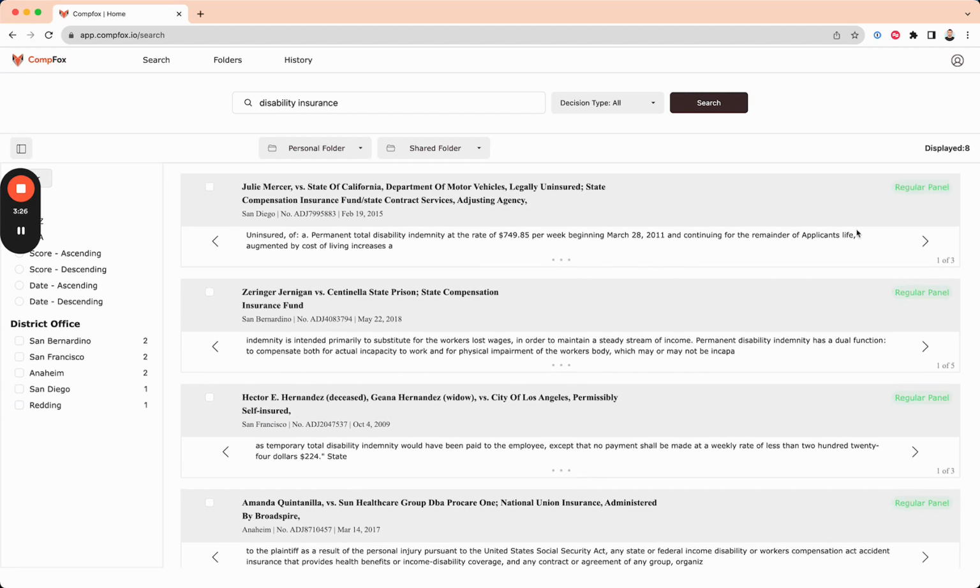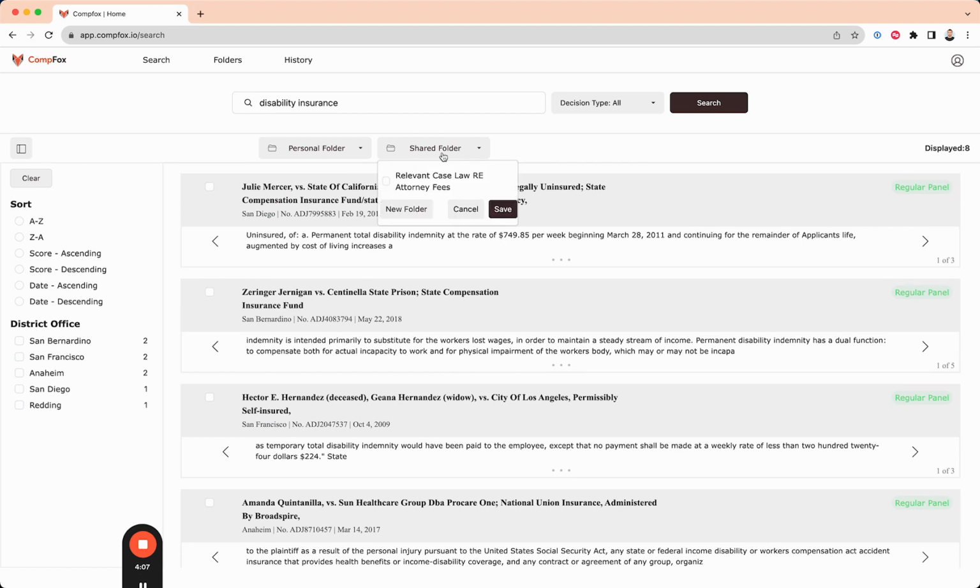Now we've brought up an array of decisions here that we can look through. As you can see, we categorize everything by regular panel decisions, en banc decisions, or significant panels, and those are signified here. You can also narrow down your research to any particular case type you want. On the left-hand side, you can sort by A to Z or relevance, and you can narrow it down by district court. If you want to narrow it down to a particular courthouse, so you can see the arguments or cases presented there, you can do that in any particular court you want. Also, you have the ability to save your personal folders here.